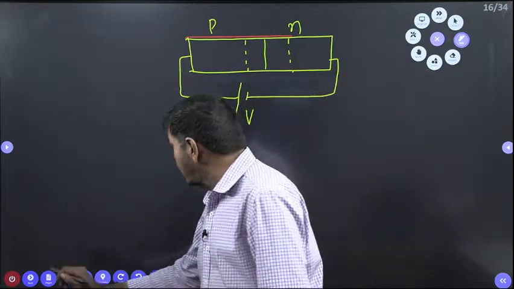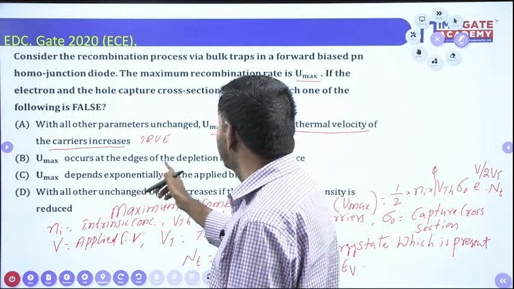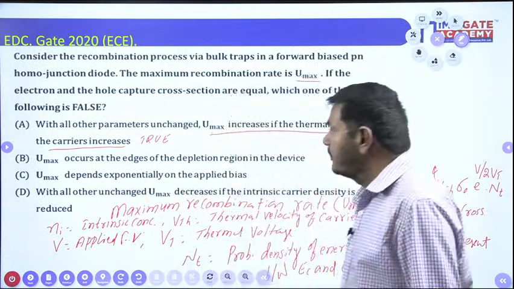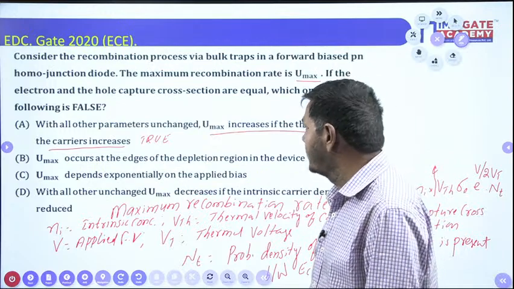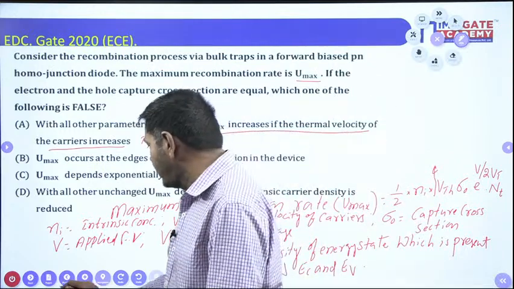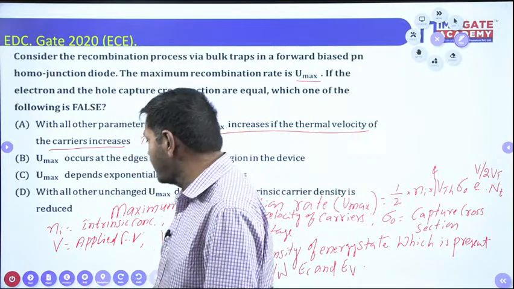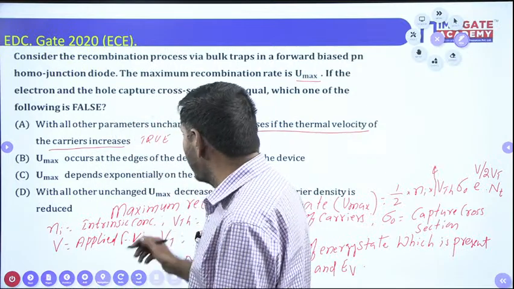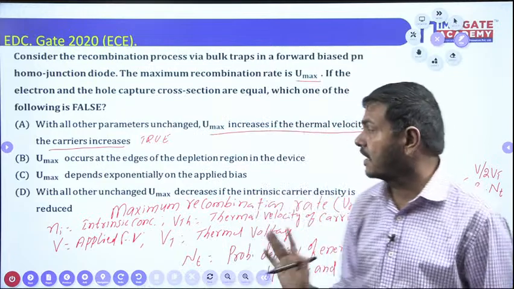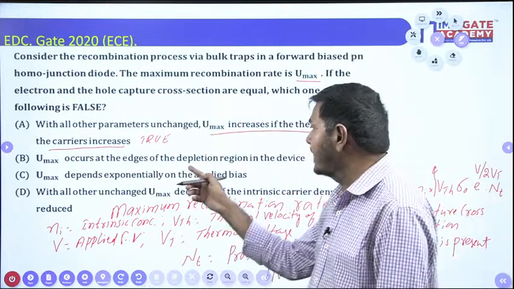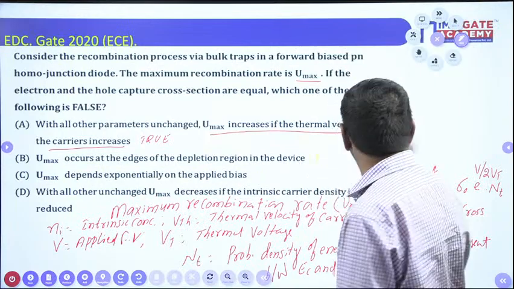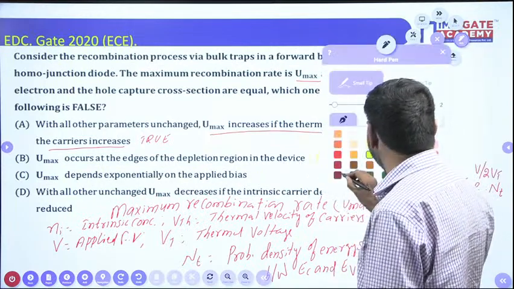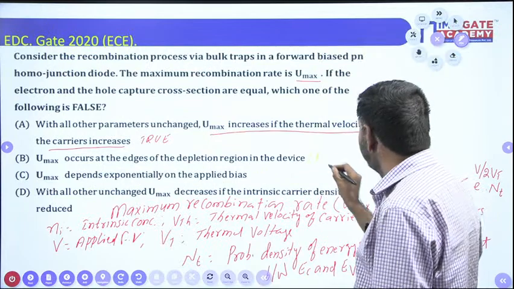But in the question it is given, Umax occurs at the edge of the depletion region in the device. Umax will not occur at the edge of the depletion layer. It can occur only at the center of the depletion layer. So the statement that Umax occurs at the edge of the depletion region in the device is false.